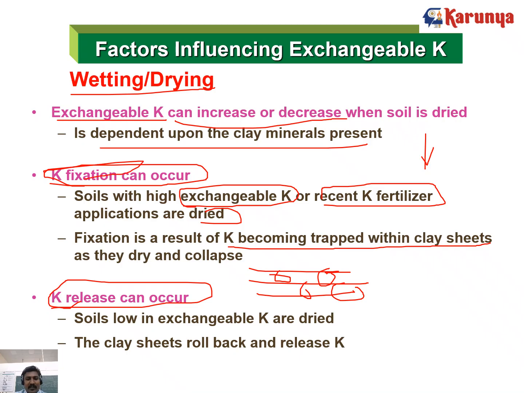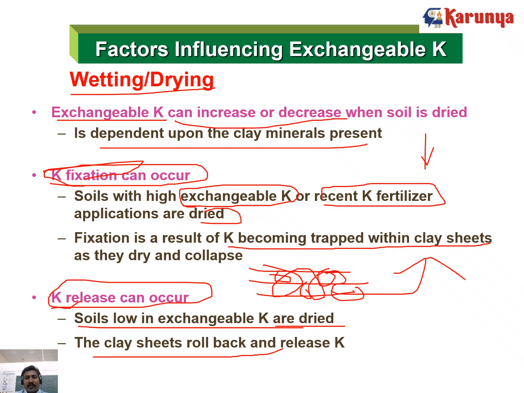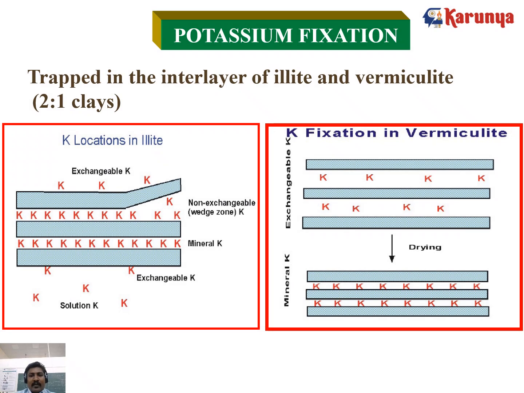When does potassium release occur? When the soil is low in exchangeable potassium or in dried condition, the clay sheets roll back and release potassium. During that time, potassium release can occur. You can see clearly the potassium fixation.